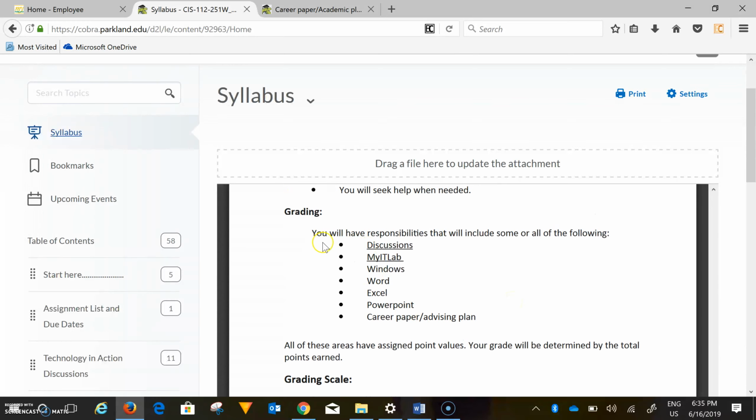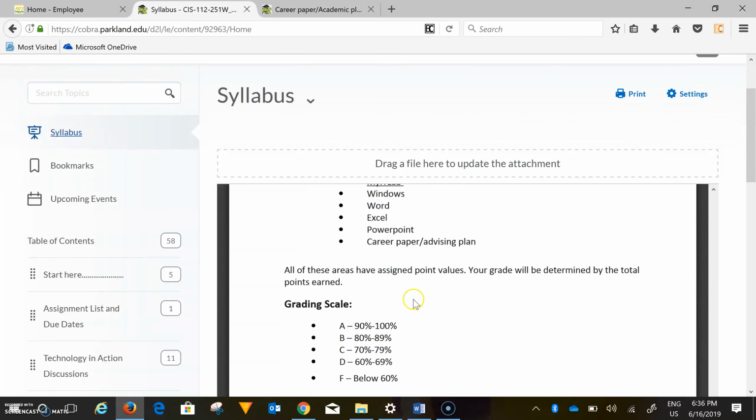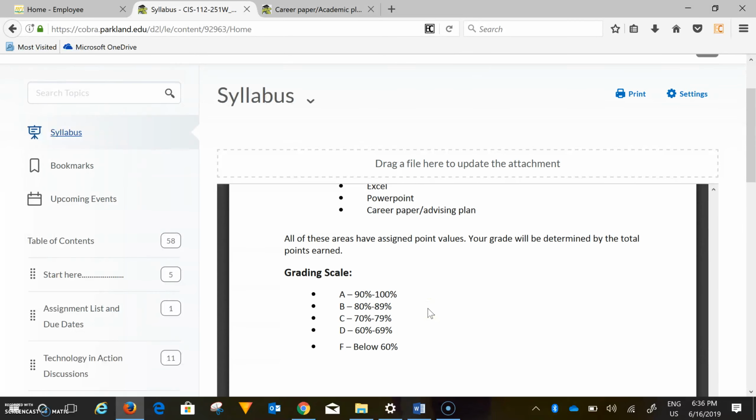Your grading comes from your discussions and all the assignments done on My IT Lab. On the Pearson side, under My IT Lab, there is a section under Windows, which is file management, Word, Excel, and PowerPoint, as well as a career paper and advising plan. These are things you're responsible for, and as you accumulate points in here, your final grade will be determined.